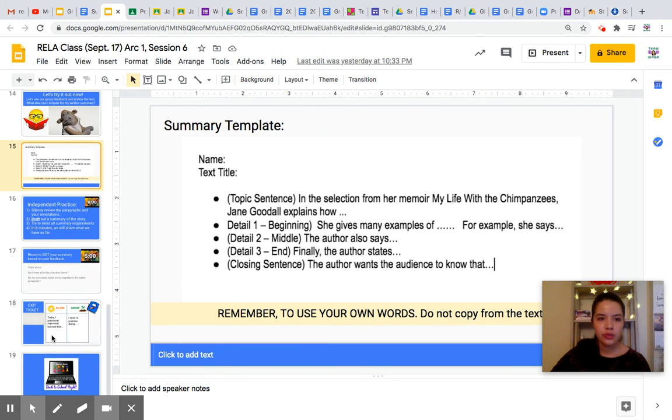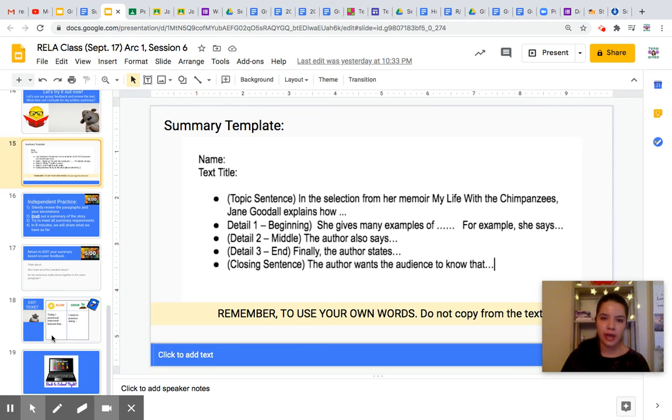Okay, so tomorrow we will get to check out our drafts and give some more feedback so that we can edit. Make sure you turn in your draft. Your draft consists of you completing everything here with the dots. That's equivalent to your blank, so that you can turn it in. And when we come back to class tomorrow, you'll have most of it there. And then maybe you get feedback like, well, detail 3 isn't as strong because it doesn't support the central idea, right? So maybe tomorrow, that's when you can make those changes. But today, make sure you at least have your draft and that you complete it during your independent practice time at the end of class.